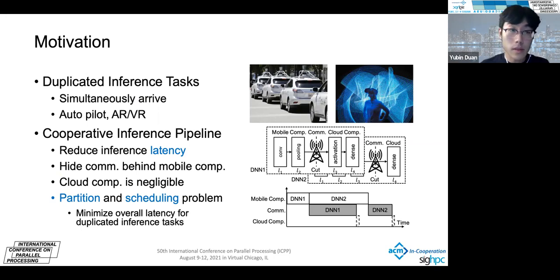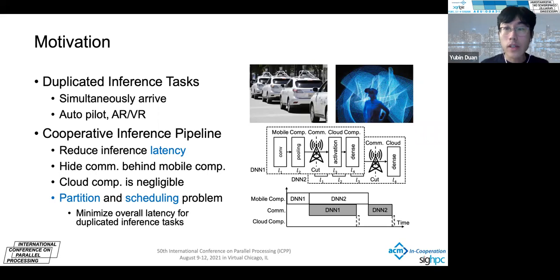These cases occur, for example, in autopilot or in AR/VR. At the same time, the system may gather pictures from different angles, and they use the same DNN model to process those multiple inputs. And those give us duplicated inference tasks. They have the same model, but different inputs.